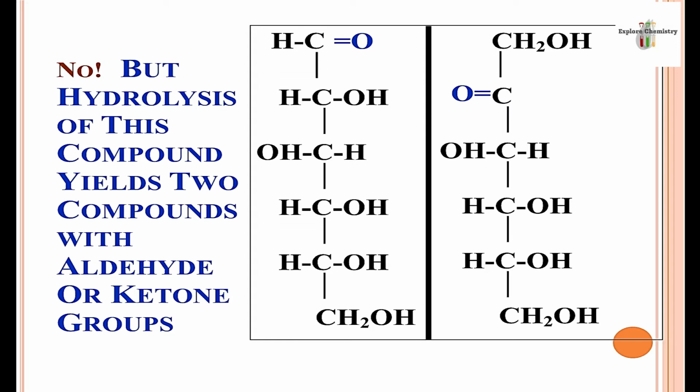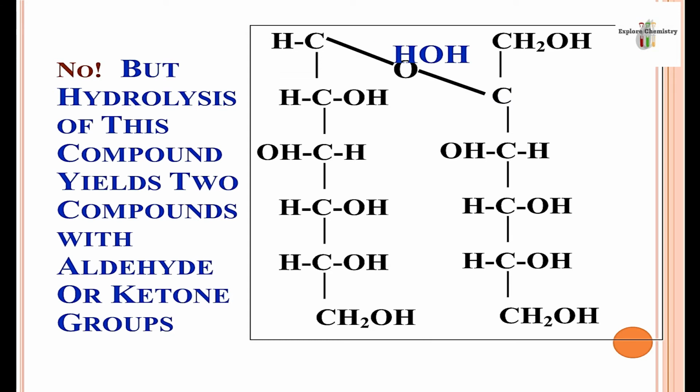So on the basis of the number of carbon atoms, there are different classes of carbohydrates. These two are the simplest carbohydrates, but these two can combine and make a large carbohydrate. How will they combine? If a water molecule is removed from here, a glycosidic linkage or ether linkage will form between two carbonyl groups, and a large carbohydrate will form. And this large carbohydrate can again break down into simple carbohydrates by reaction with water.